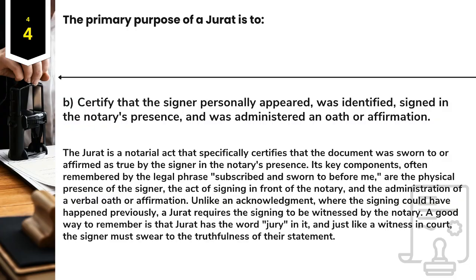Answer: B. Certify that the signer personally appeared, was identified, signed in the notary's presence, and was administered an oath or affirmation. The jurat is a notarial act that specifically certifies that the document was sworn to or affirmed as true by the signer in the notary's presence. Its key components, often remembered by the legal phrase "subscribed and sworn to before me," are the physical presence of the signer, the act of signing in front of the notary, and the administration of a verbal oath or affirmation. Unlike an acknowledgment, where the signing could have happened previously, a jurat requires the signing to be witnessed by the notary.